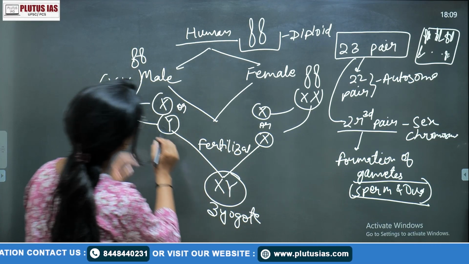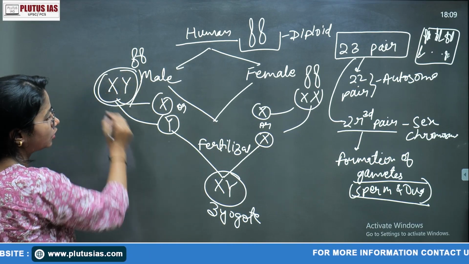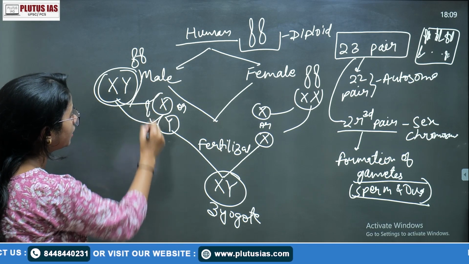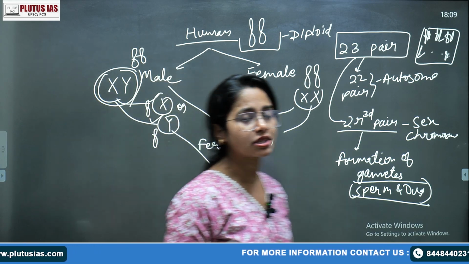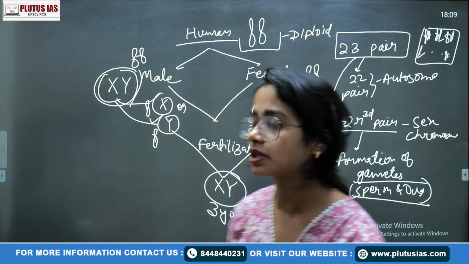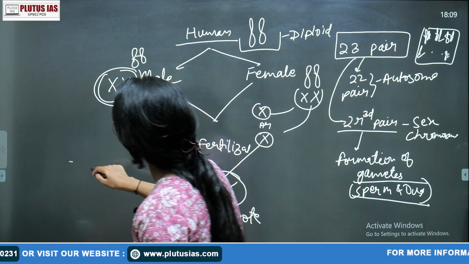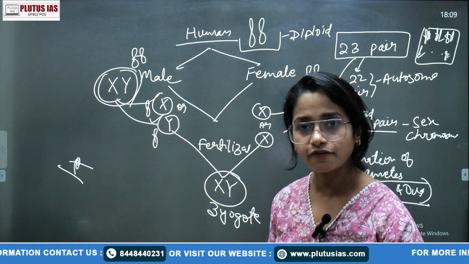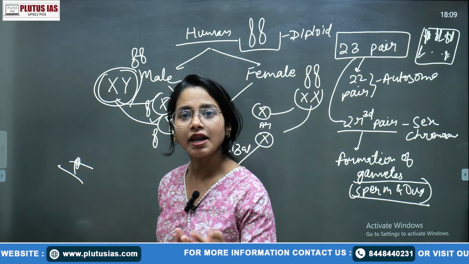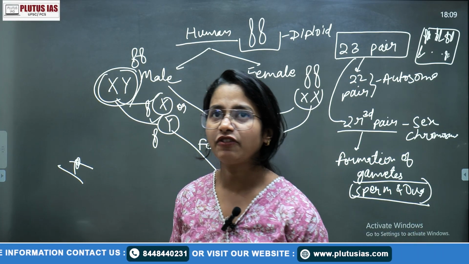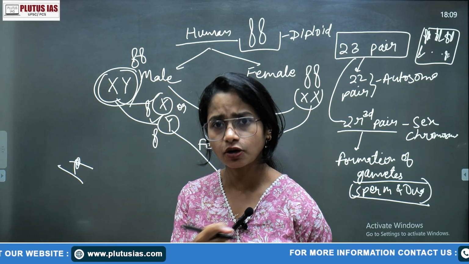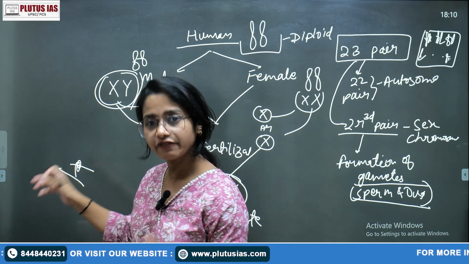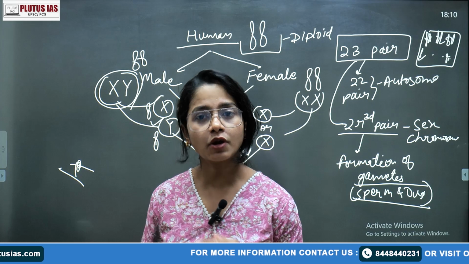So suppose that to form from this XX or 23rd pair, we need to form a 1. Can we say in that X this is 1 and this is Y, but that is not the same in the normal chromosomes or autosomes. Suppose there is a wound in the skin, a damage in the skin, so after the new cells form, they will have a different number of chromosomes, because it is a similar type.